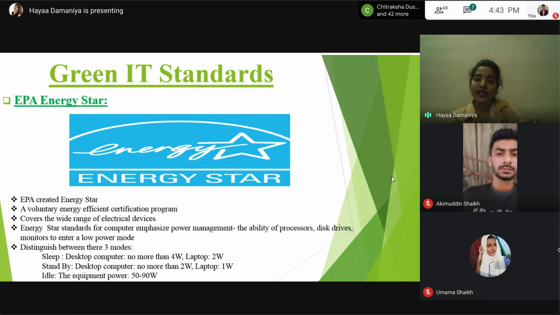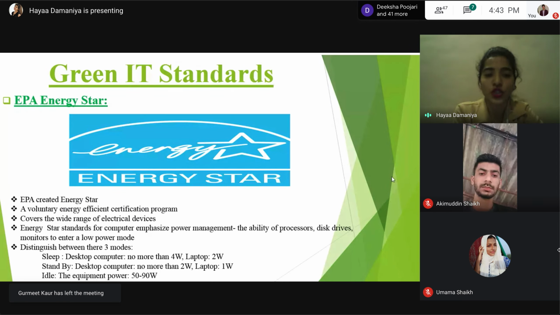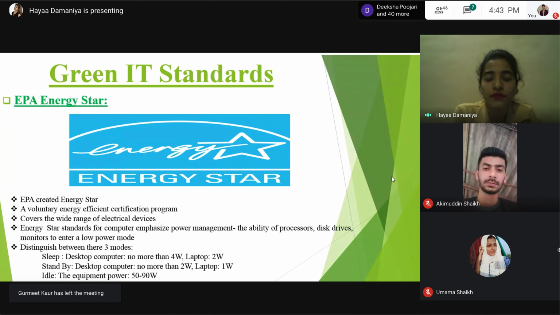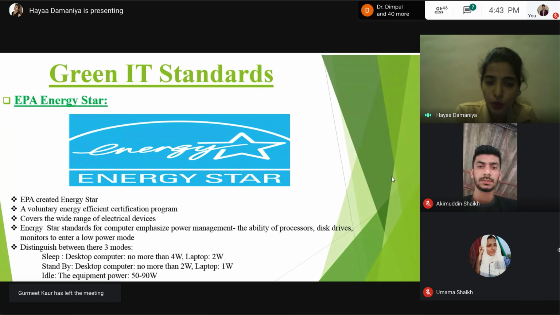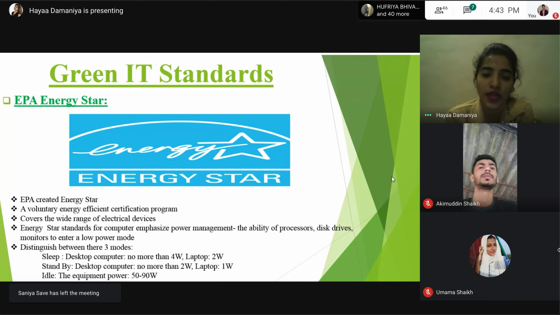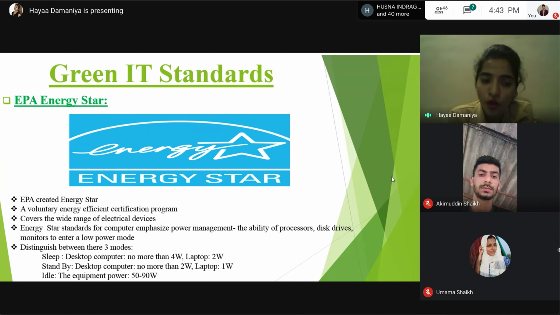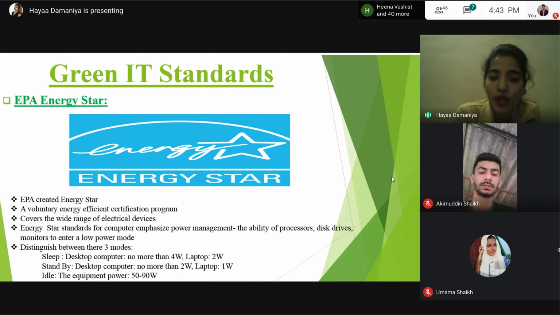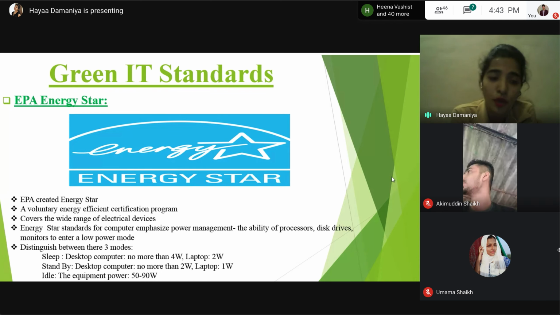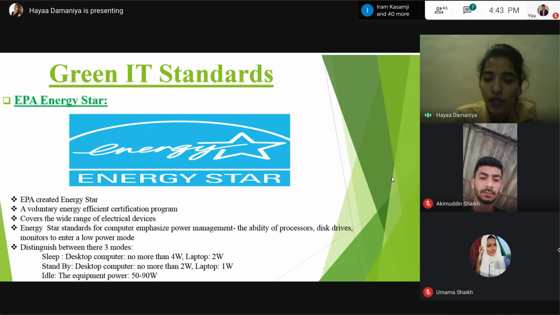So if you remember, I said the Dell laptop, the Dell Latitude E6400, is an energy efficient Energy Star product, which is 5.0 qualified. It simply means your Dell laptop E6400 consumes 2 watts in sleep mode, 1 watt in standby mode, and it consumes the other equipment power. They require 50 to 90 watts. Your Dell laptop is satisfying these particular conditions, and after that they get this particular certificate.